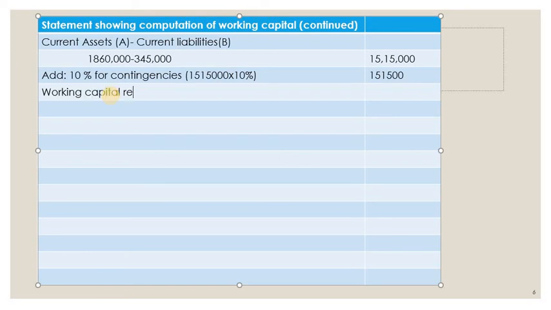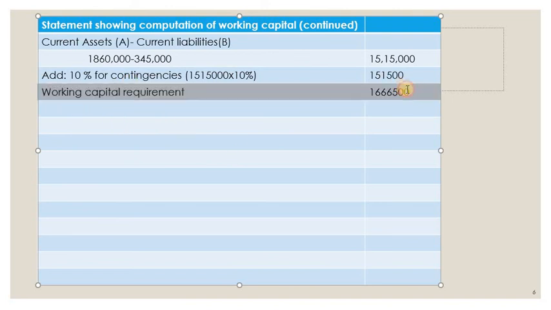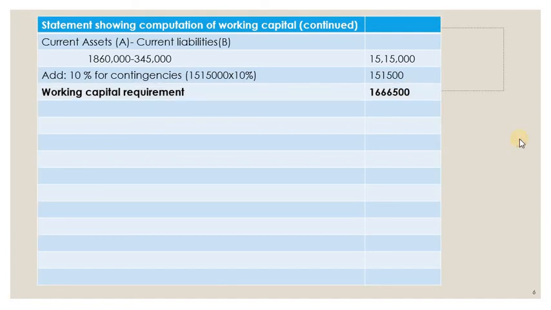Working capital requirement for the concern or organization is how much? 16,66,500 is the total working capital required. So this is how we have to calculate working capital requirement under components of working capital methods.